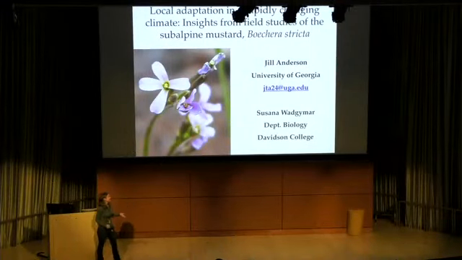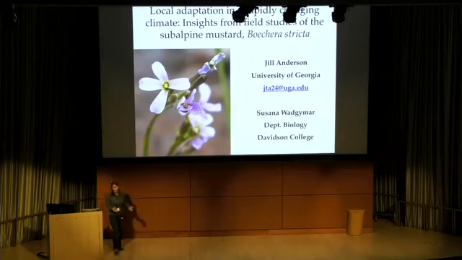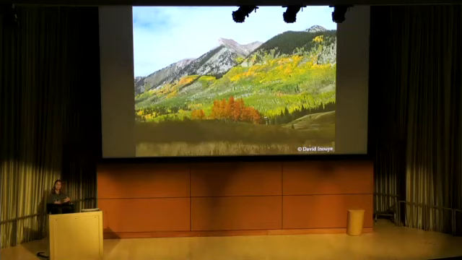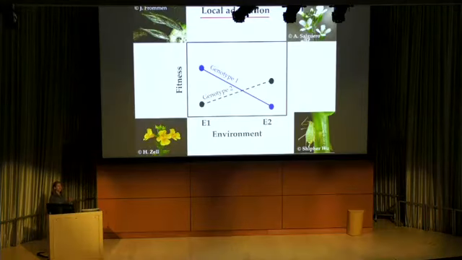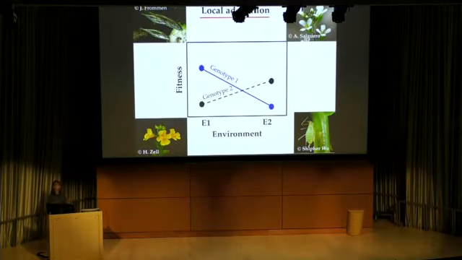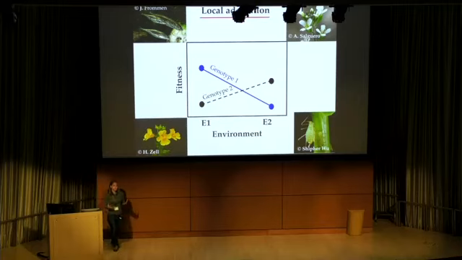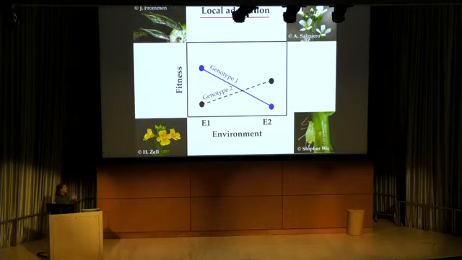So all landscapes are heterogeneous to a certain extent, and variation in the abiotic and biotic conditions that species experience across their range can favor the evolution of local adaptation. And this pattern has been documented in a diversity of organisms ranging from the more mobile to the less mobile. Reciprocal transplant experiments provide really powerful tests of local adaptation, and they often reveal that local genotypes or ecotypes have a fitness advantage over foreign genotypes in a given environment.